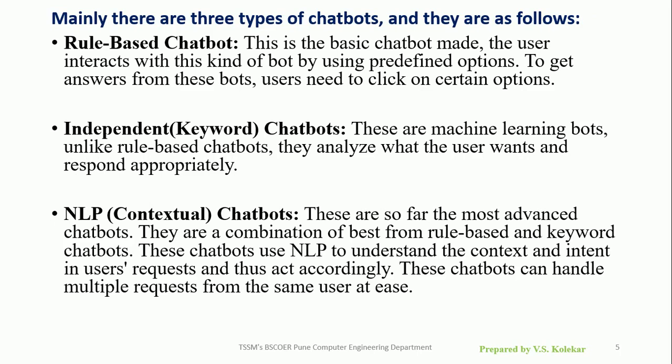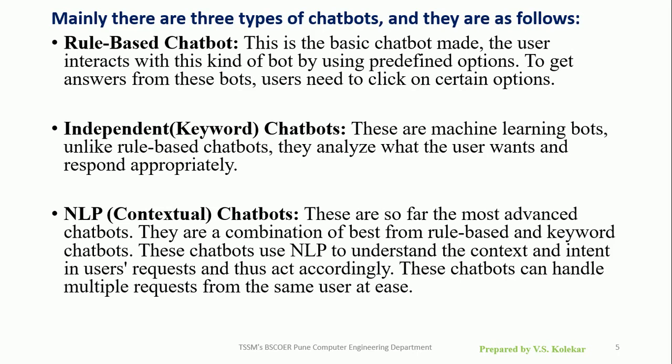Mainly there are three types of chatbot and they are as follows. Rule based chatbot. This is the basic chatbot where the user interacts with this kind of bot by using predefined options. To get the answer from this bot, the user needs to click on certain options. Independent or keyword chatbots. These are the machine learning bots. Unlike the rule-based chatbot, they analyze what the user wants and respond appropriately.